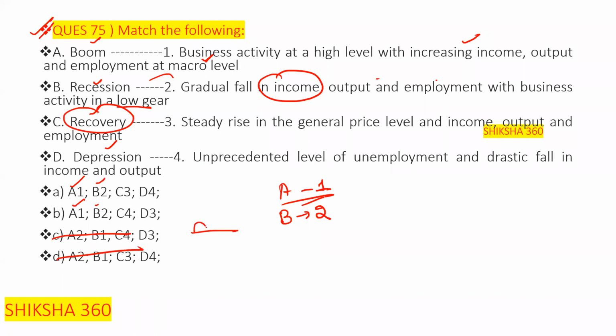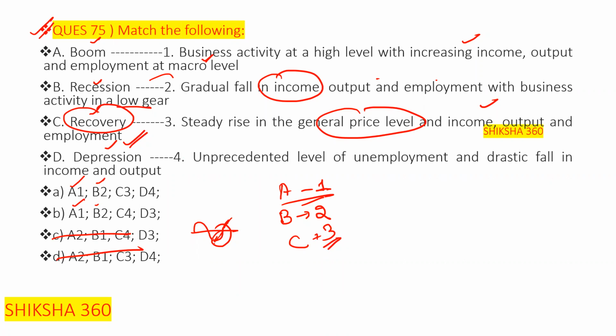Now we go with C, recovery. This is the phase of recovery: steady rise in the general price level and income, output, and employment. So C is 3.